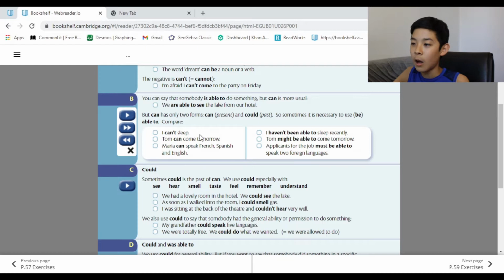Tom can come tomorrow. There's a possibility Tom might come tomorrow. But Tom might be able to come tomorrow shows that he might come, but probably he won't. Can is just saying he can. Maria can speak French, Spanish, and English, and applicants for a job must be able to speak 2 foreign languages.